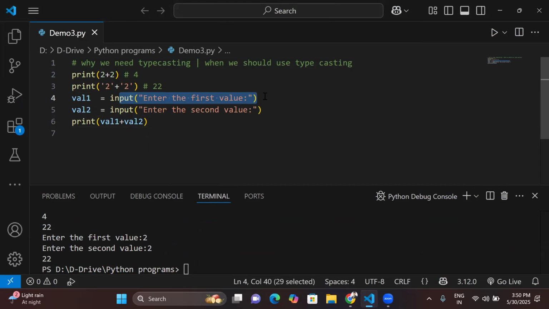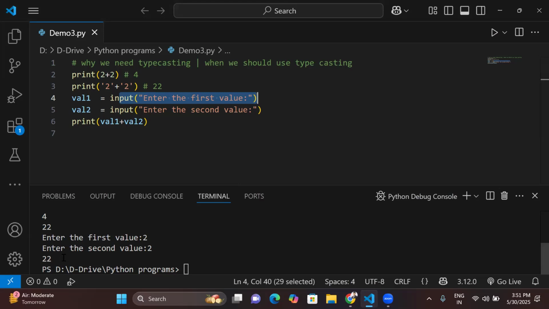Why? Because our desired output is not 22. Our desired output is 2 plus 2 is 4, right? This is our expected outcome, but we are not getting it. That is called a logical error. Logically it is not correct. Syntactically it is correct, that's why we are not getting any syntax error. Everything is wonderful, that's why we are getting output.